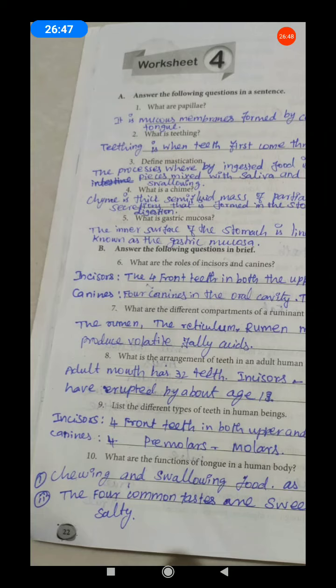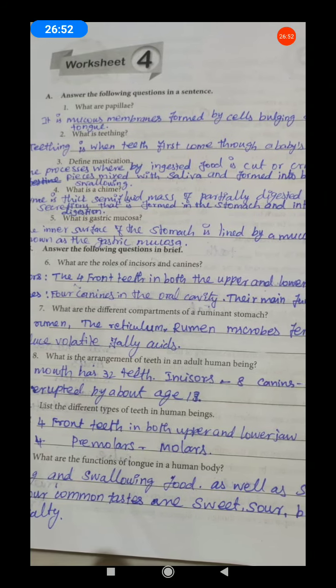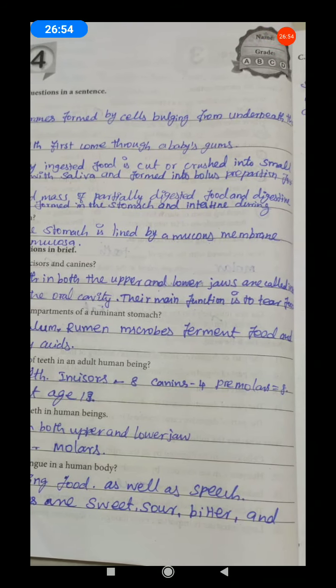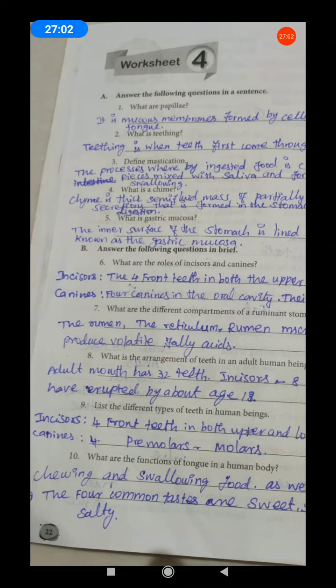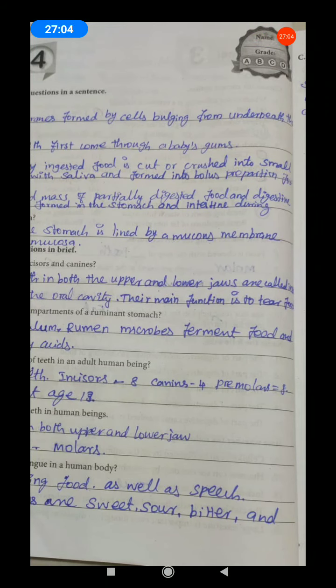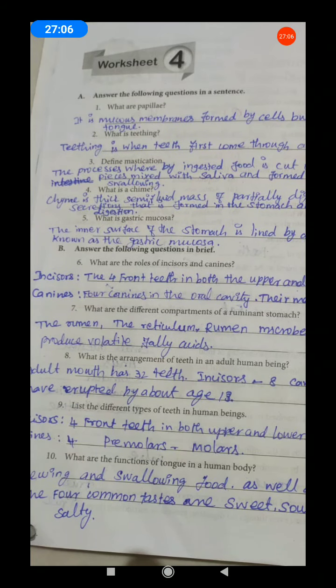What is the role of incisors? The 4 front teeth in both the upper and lower jaws are called incisors. Okay. Next, canines. 4 canines in the oral cavity. Their main function is to tear the food items.